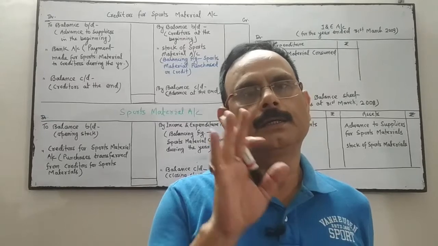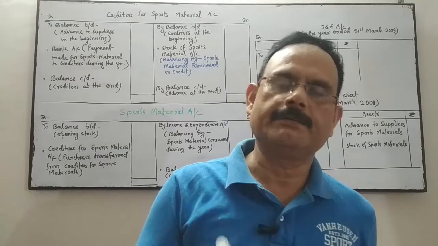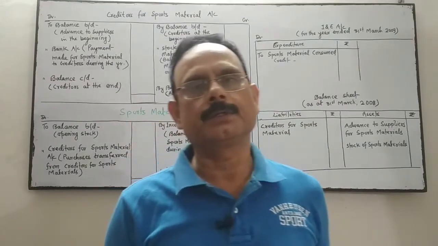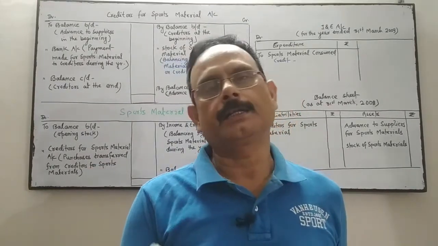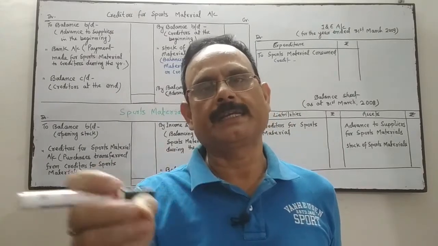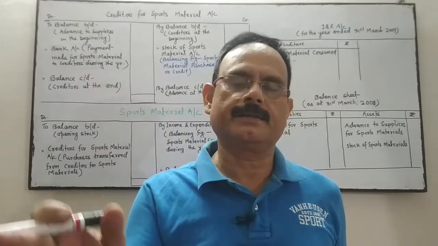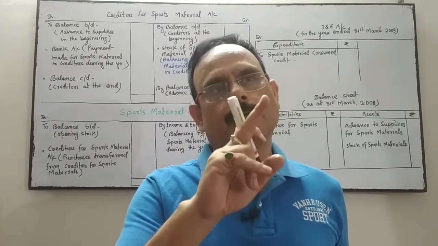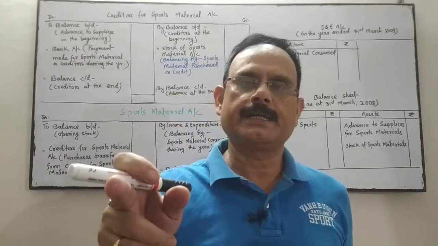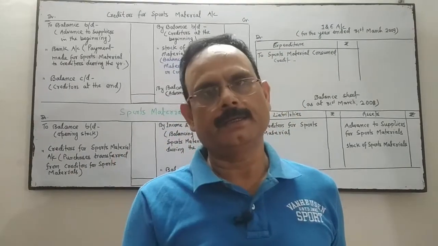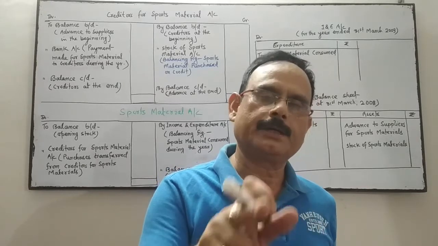When the information related to sports material is given in the receipt and payment account, and in additional information as well, regarding the opening stock of sports material, closing stock of sports material, advance to supplier of the sports material opening and closing, and creditors for sports material opening and closing.